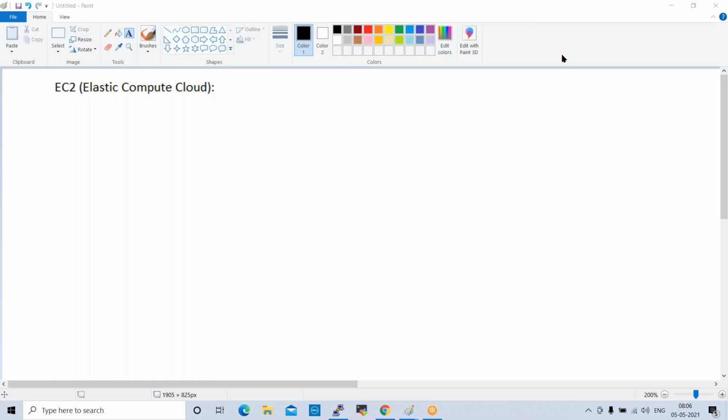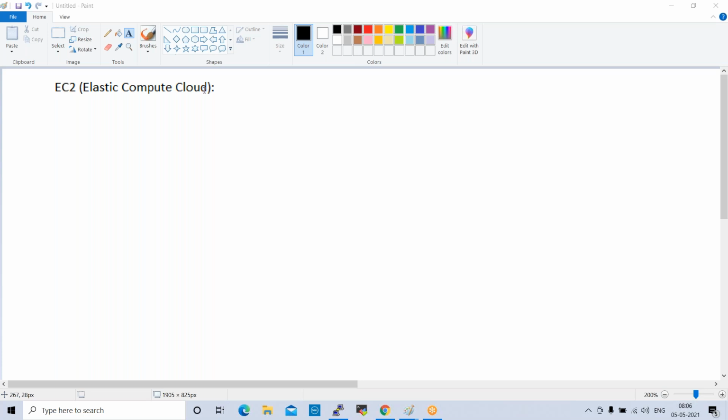So basically, what is EC2? What is Elastic Compute Cloud? Amazon Elastic Compute Cloud is a virtual server in AWS that provides secure compute capacity in the cloud. Compute capacity means processing: processors, memory, storage. So it will provide secure compute capacity.